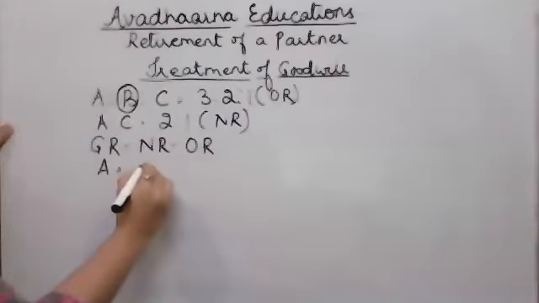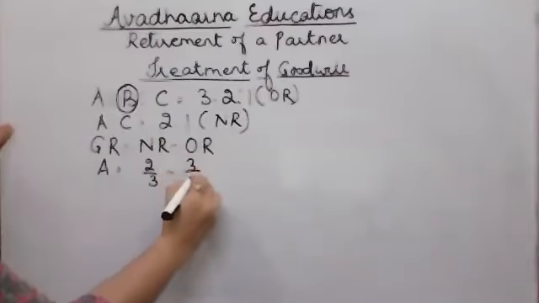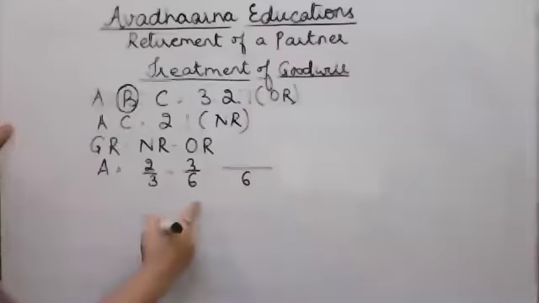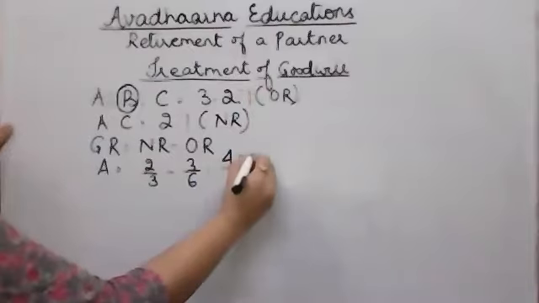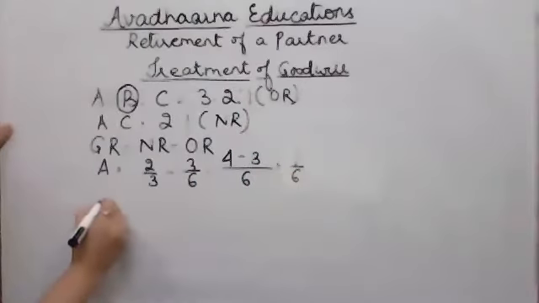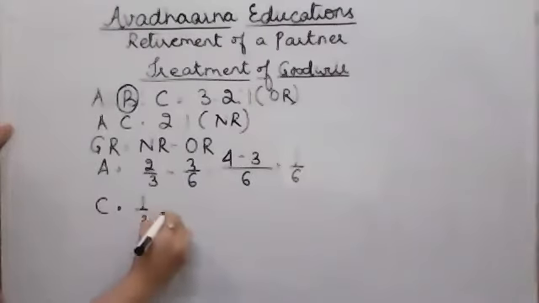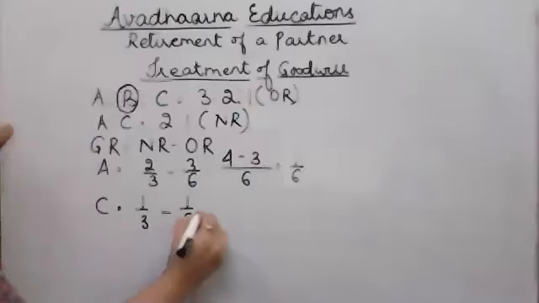So for A, new ratio is 2/3, old ratio is 3/6. So if I take the LCM, it's 6. 2 2s are 4 minus 3, which is equal to 1/6. And for C, the new ratio is 1/3 minus old ratio 1/6.